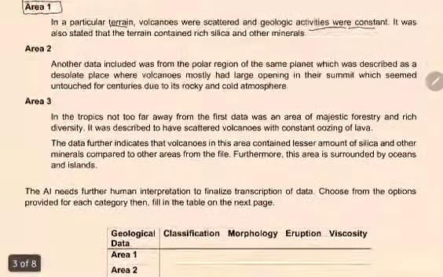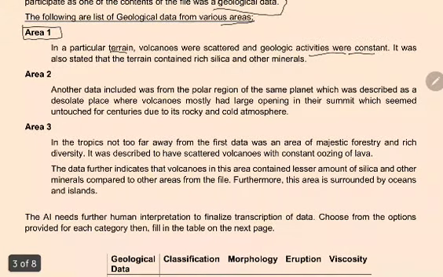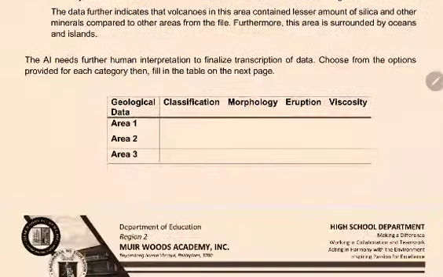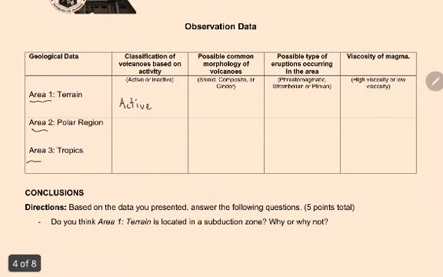Tingnan ulit natin. Okay, rich in silica. It was stated that the terrain contained rich silica and other minerals. So ano kayong possible na morphology ng volcano na rich in silica? Of course, yung perfect cone shape, and that one is called composite.